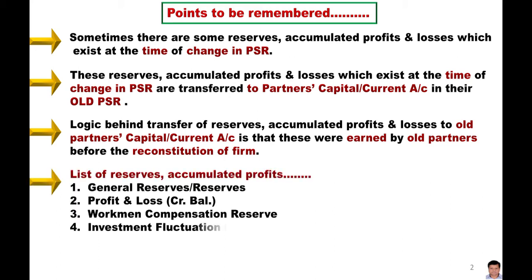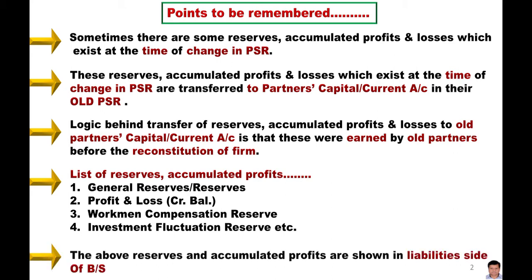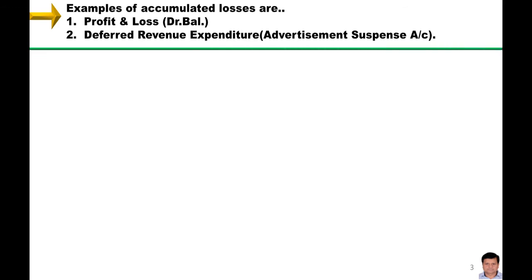Here is the list of reserves and accumulated profits, like general reserve, profit and loss account credit balance, workman compensation reserve, investment fluctuation reserve. All these reserves and accumulated profits you will find on the liability side of the balance sheet. Here is the list of some accumulated losses, like the debit balance of profit and loss account and all the deferred revenue expenditure.